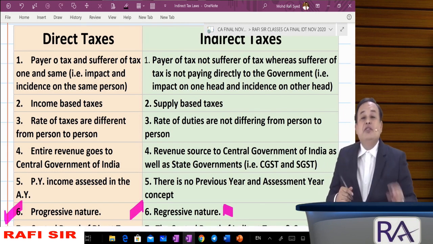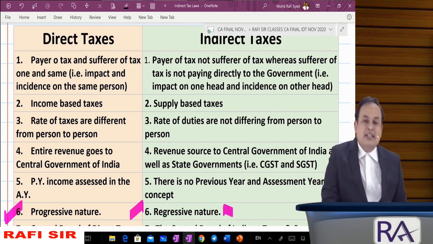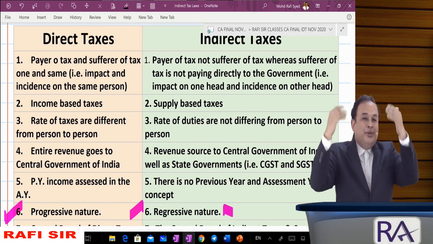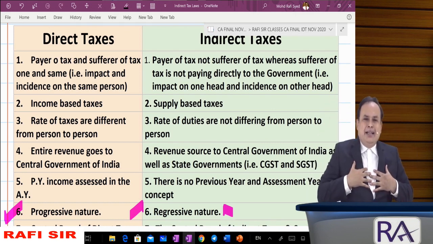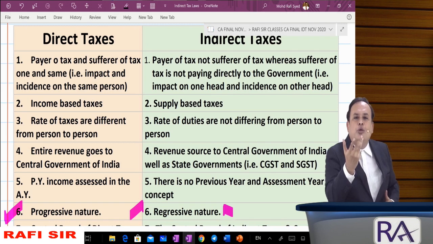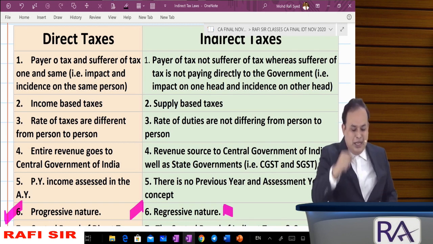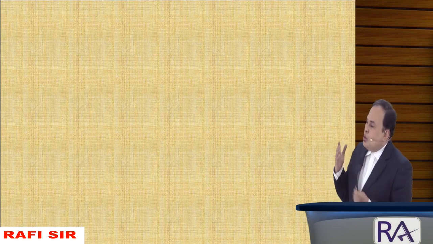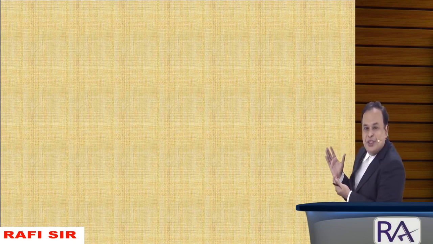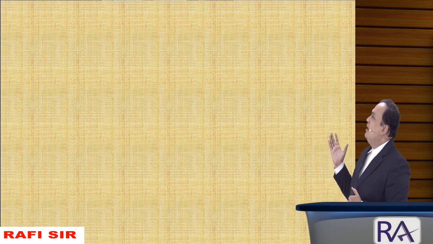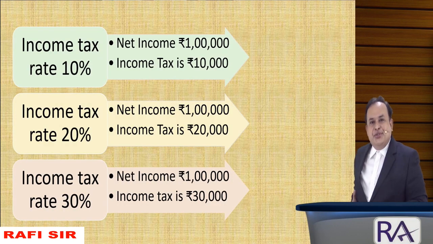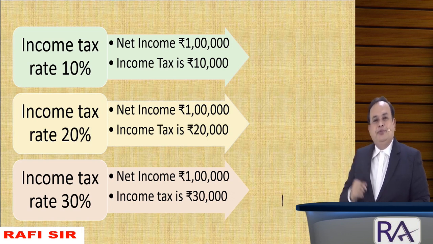Let us understand with the help of a diagrammatic presentation. I said your direct taxes are progressive in nature, my indirect taxes are regressive in nature. How to understand? It is as simple as this. Look on the screen, my dear, for a kind consideration. Here, direct taxes, progressive nature.